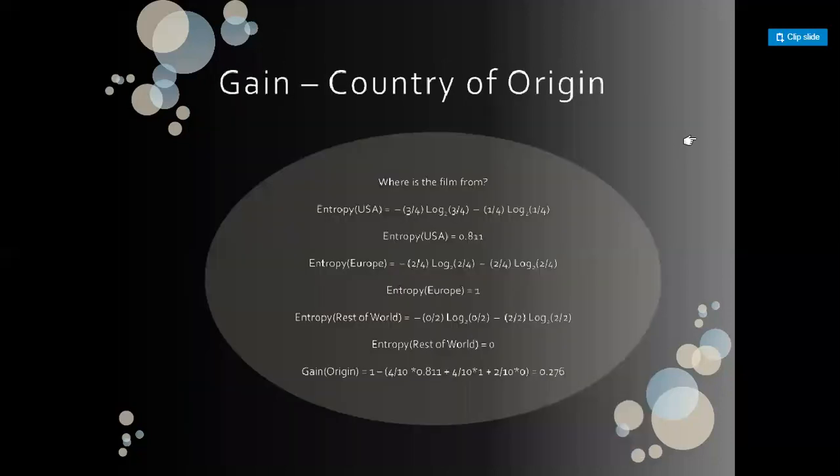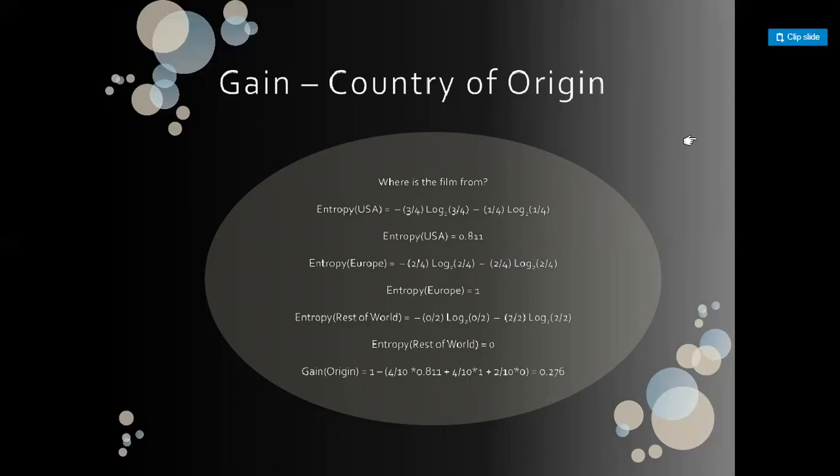Calculating the entropy, we get the entropy of USA equal to minus 3 by 4 log 3 by 4 minus 1 by 4 log 1 by 4, which equals 0.811. Entropy of Europe equals minus 2 by 4 log 2 by 4 minus 2 by 4 log 2 by 4, which equals 1. And entropy of rest of the world equals minus 0 by 2 log 0 by 2 minus 2 by 2 log 2 by 2. So the entropy of rest of the world is equal to 0. These are the attribute entropies of the three children which are generated from the root.